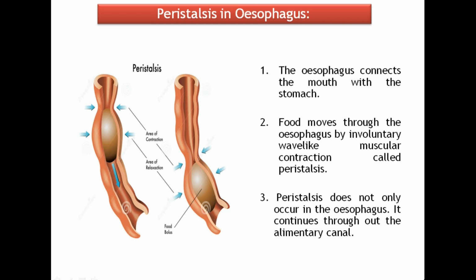Esophagus is a muscular elastic long tube. Its upper end is connected to the pharynx and the lower end to the stomach. It passes the food to the stomach by the wave-like movements called peristaltic movements. The rhythmic contraction and relaxation of muscles of the esophagus is called peristalsis. This peristalsis continues throughout the alimentary canal. So, the food from the esophagus enters into the stomach.